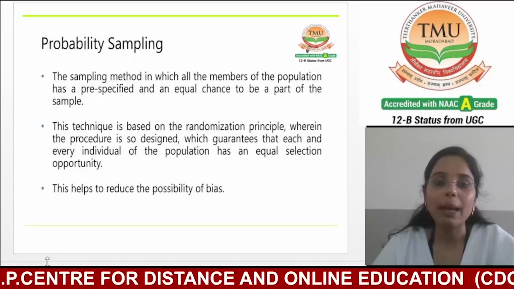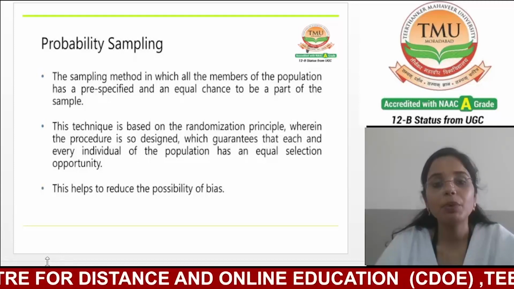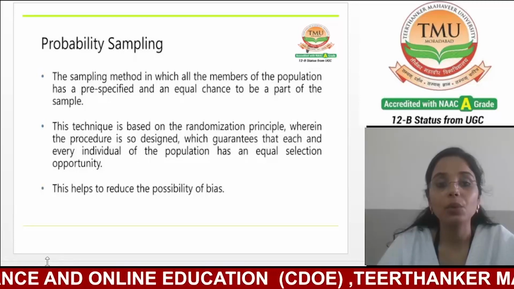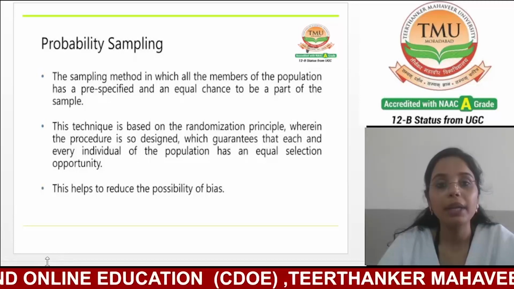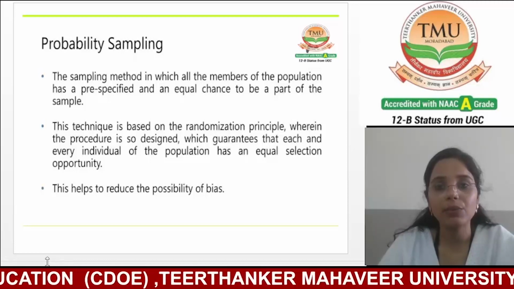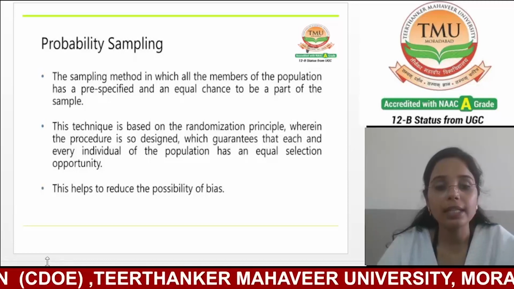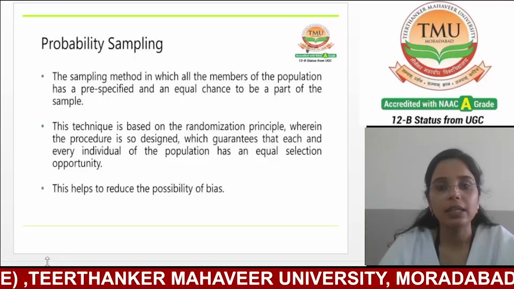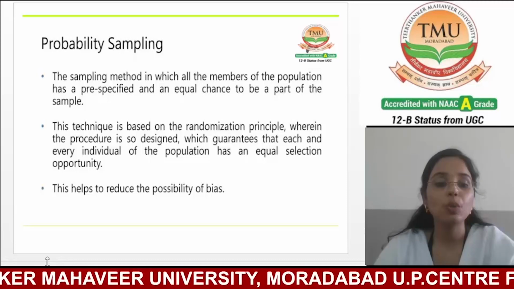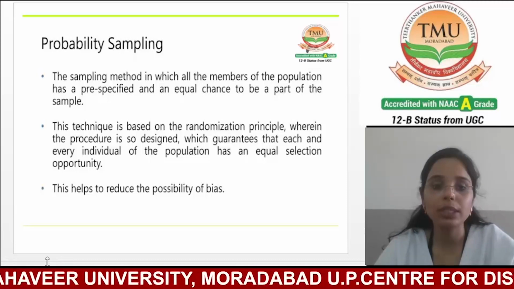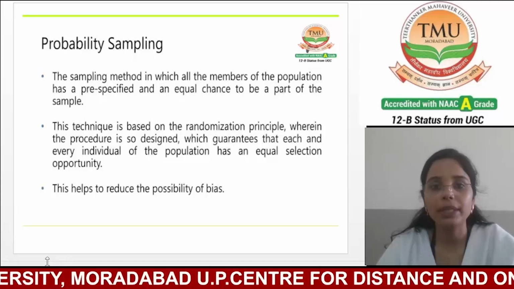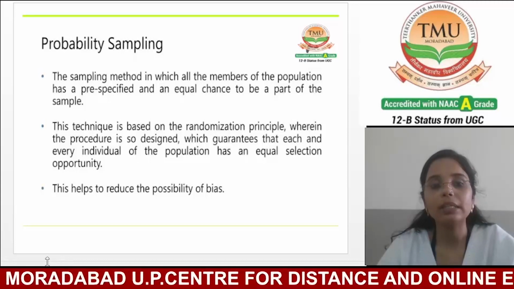So probability sampling provides a reliable and unbiased way to collect data, making it a fundamental technique in research, surveys and statistical analysis. It helps researchers make accurate conclusions and generalizations about the population based on the sample data.